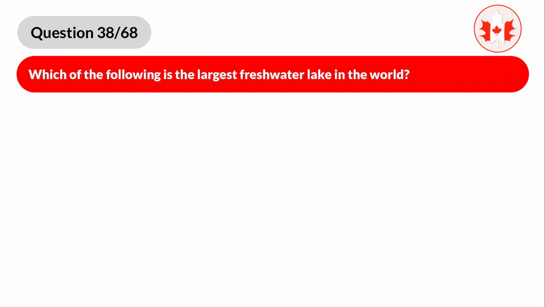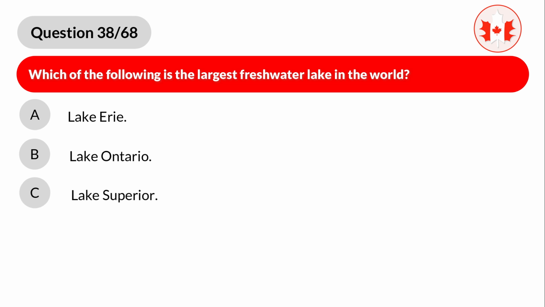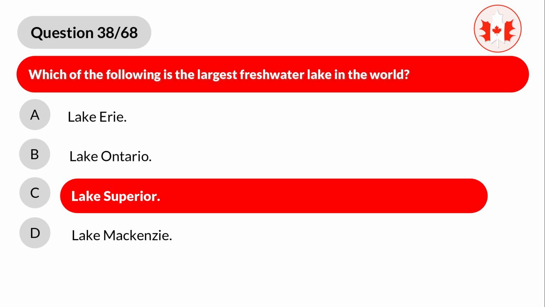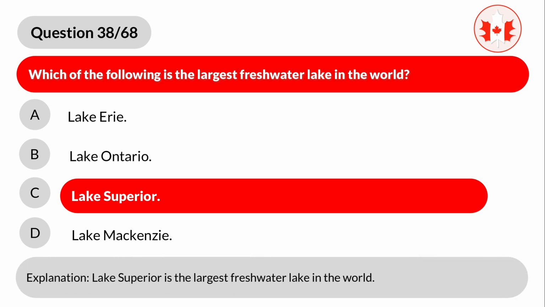Question 38. Which of the following is the largest freshwater lake in the world? A. Lake Erie. B. Lake Ontario. C. Lake Superior. D. Lake Mackenzie. Correct answer is C. Lake Superior. Explanation. Lake Superior is the largest freshwater lake in the world.